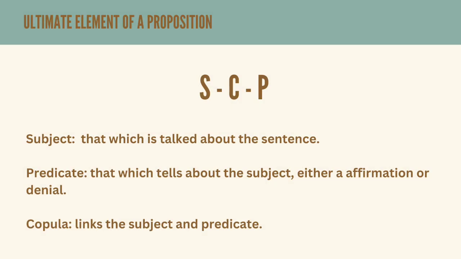Now let's come to the ultimate elements of a proposition. So S refers to subject, C is copula, then P is predicate. Subject is what is talked about in the sentence, then the predicate is what tells about the subject, either an affirmation or denial, then copula links the subject and the predicate. For example, all boys are future men. All is the quantifier, boys is the subject, are is the copula, and future men is the predicate.